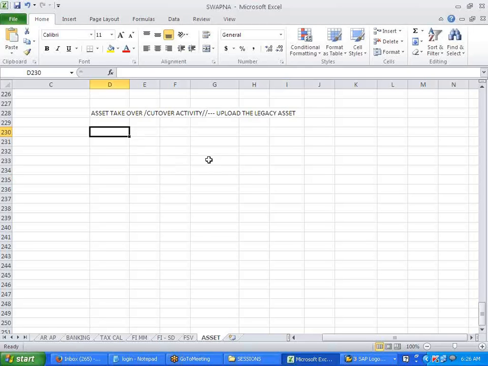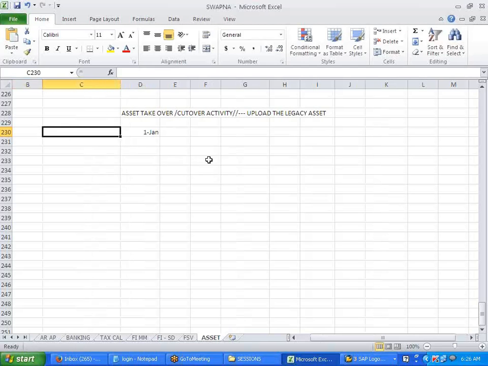So I'm trying to pull over the assets. Suppose there are two ways. What is our starting date of a fiscal year? January 1st, right? And what is my last date in the fiscal year? 31st December, end of the year 2013.